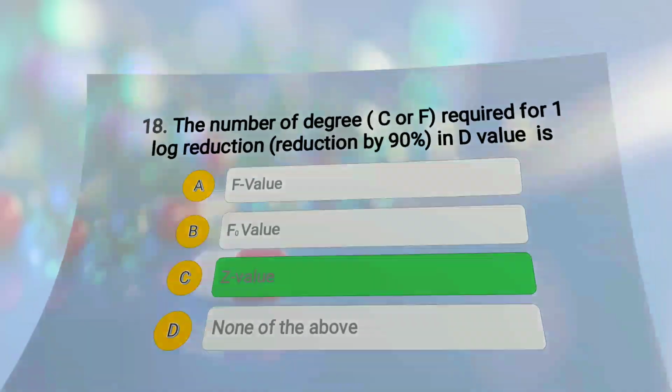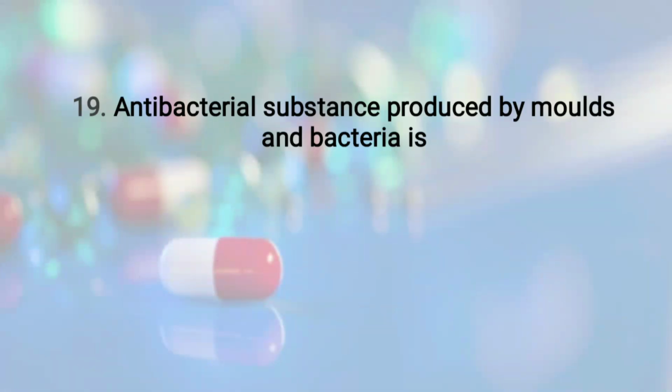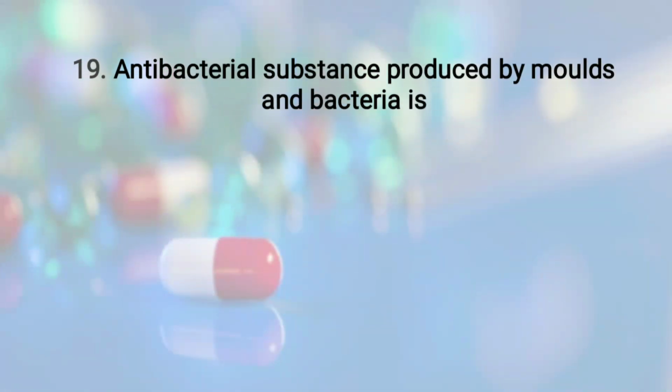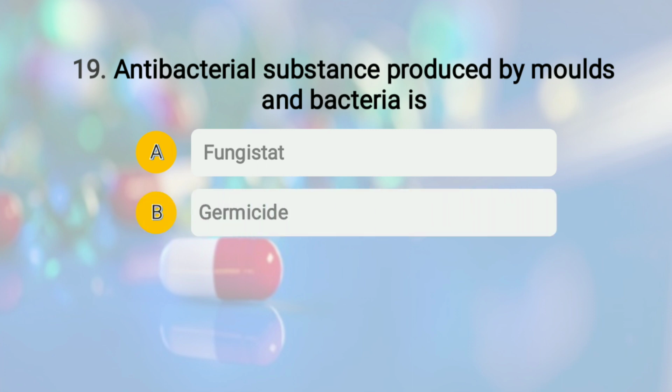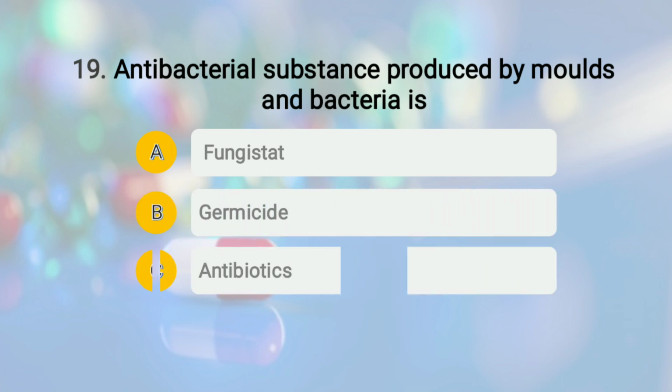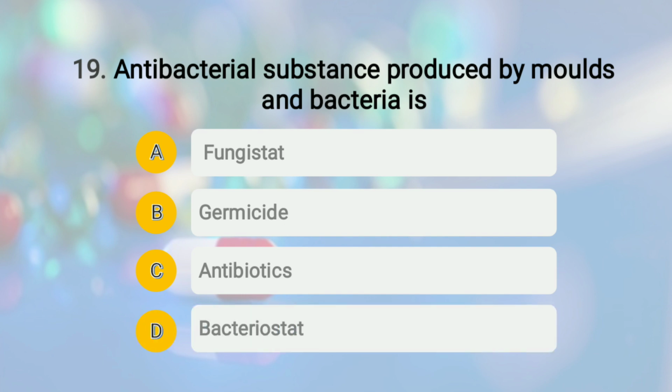Moving to question number 19. The question is, antibacterial substance produced by molds and bacteria is. The options are A fungistat, option number B germicide, option number C antibiotics, and option number D bacteriostat. Let us understand this term first. The first one is fungistat, that is the chemical agent which prevents fungal proliferation.